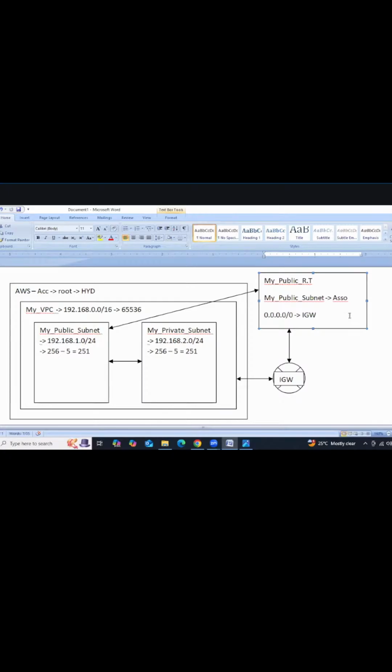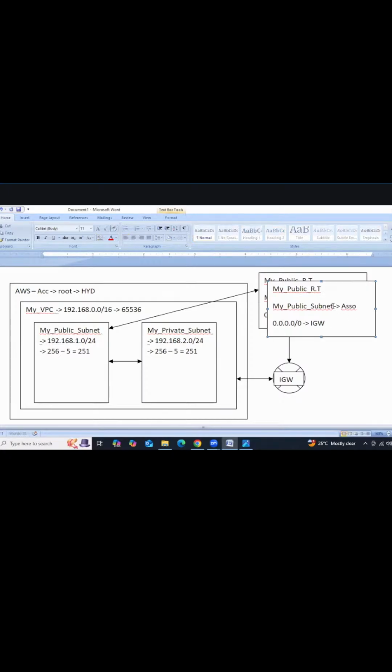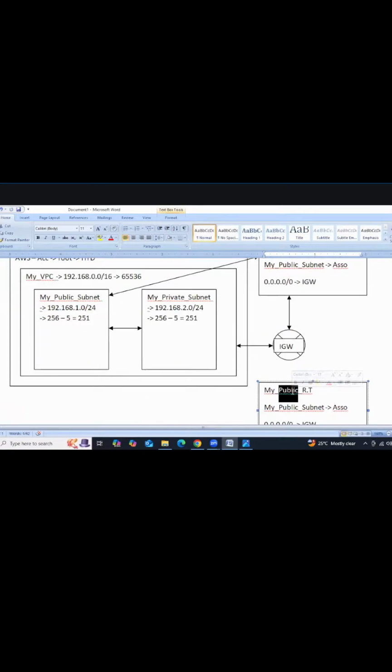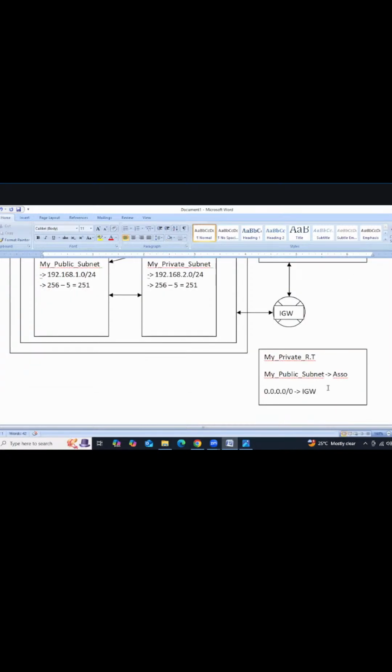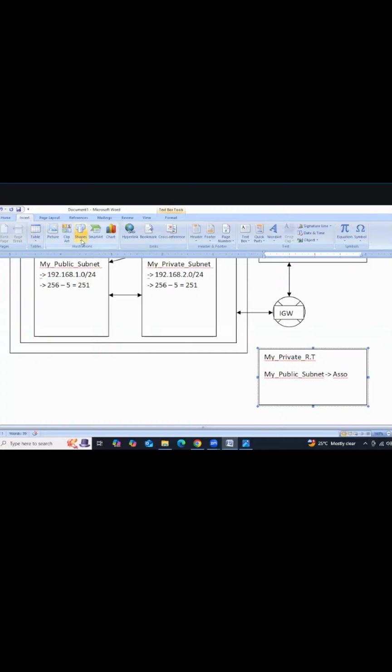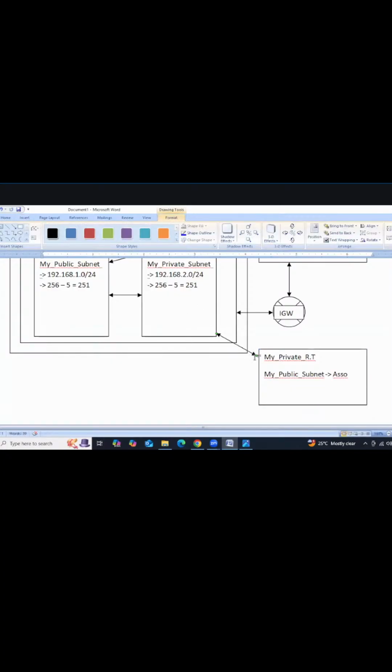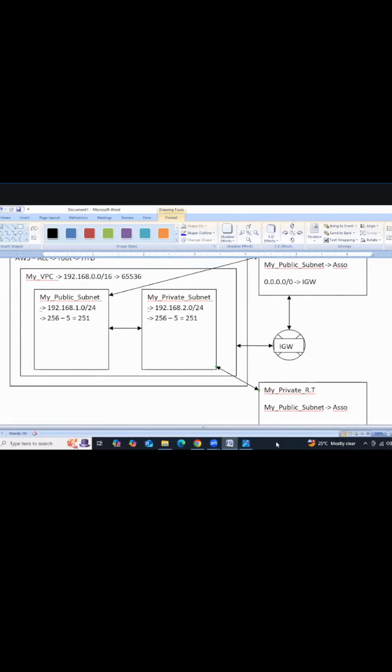I'll do one thing. I'm trying to create one more route table, that is the private route table. In this private route table, we are not going to add the IGW entry. If you want, you can create it, otherwise you can leave it. It's not mandatory. This route table will communicate with the private subnet.